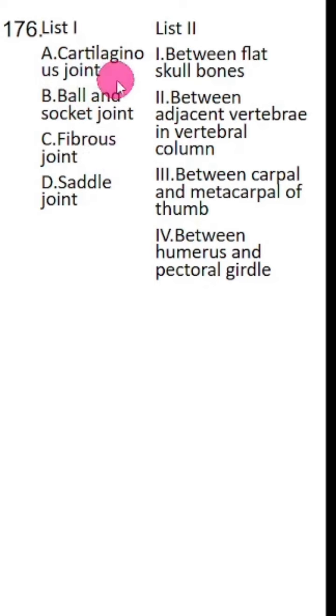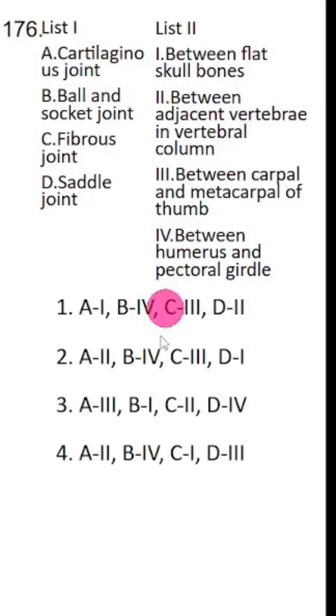Next one, cartilaginous joints. Always look for vertebrae. Here it is, vertebrae between adjacent vertebrae. A2. A2 is in 2 and 4. Then B4 is common. C is either 3 or 1. Fibrous joint will be skull. Yeah, so C is 1. So option 4 is the answer.